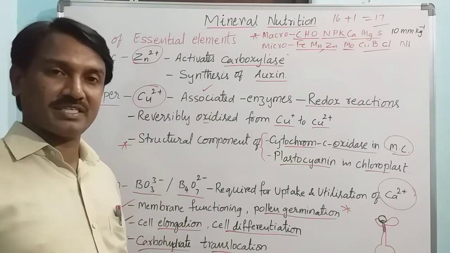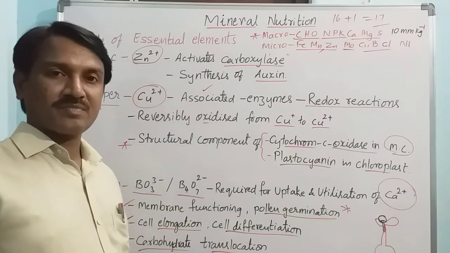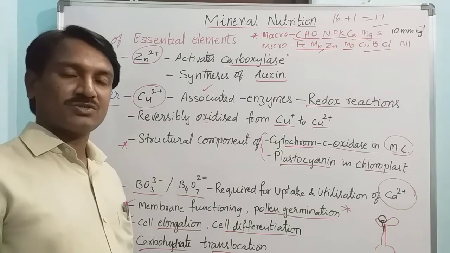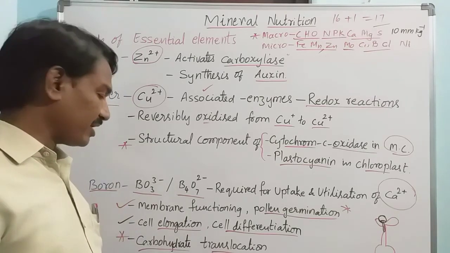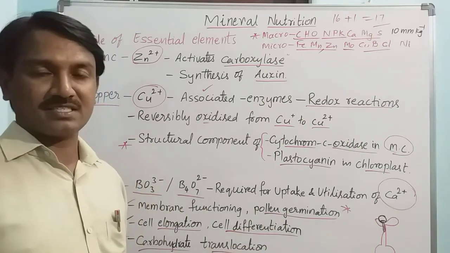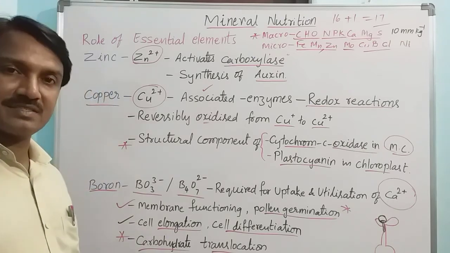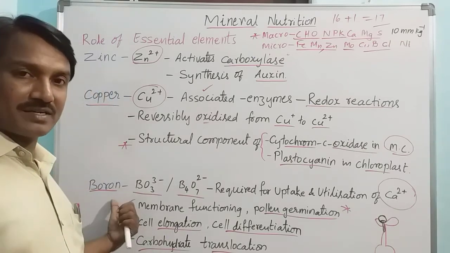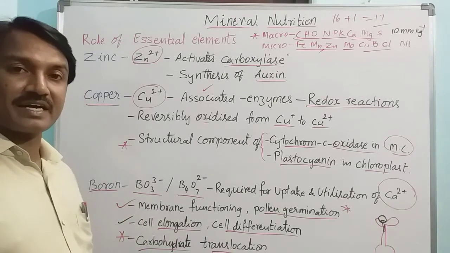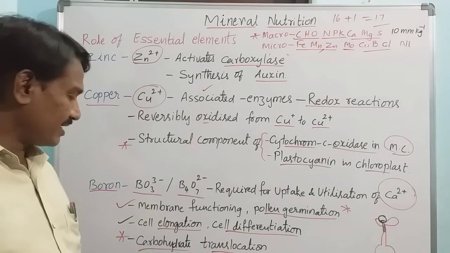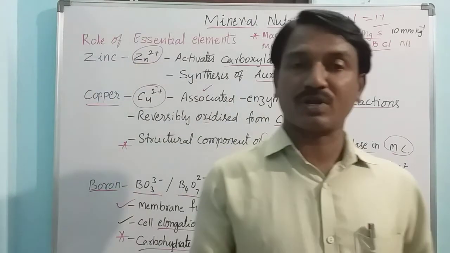Carbohydrates are formed in sources and transferred to sinks, that is, from the green plant parts to the utilizing organs. That is called translocation. In the absence of boron, translocation cannot occur easily, right?